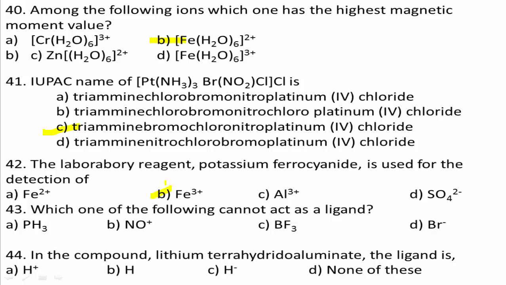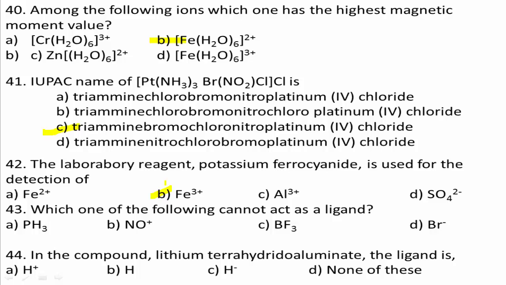Next, question number 43. In the compound lithium tetrahydroaluminate, the ligand is option A, H+, option B, one question is left here. Come to the point, question number 43. Which one of the following cannot act as a ligand?